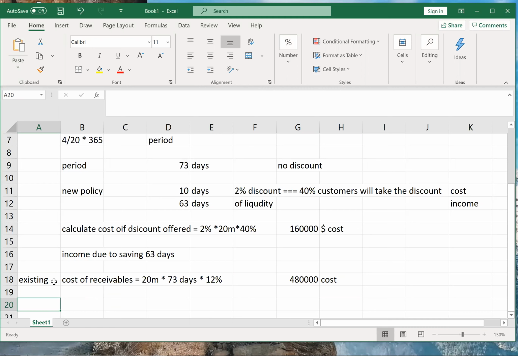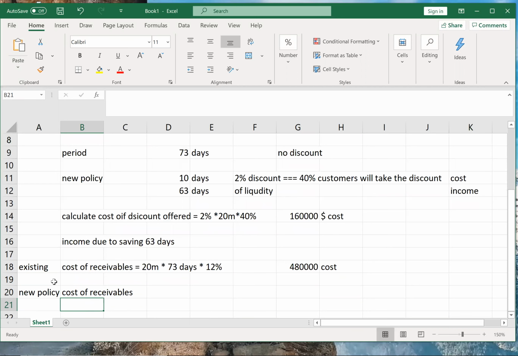Okay. Now the new policy. Let us see how my cost of receivables is going to be. Now I will have to divide my receivables into two parts. 40% of customers will pay me in 10 days.